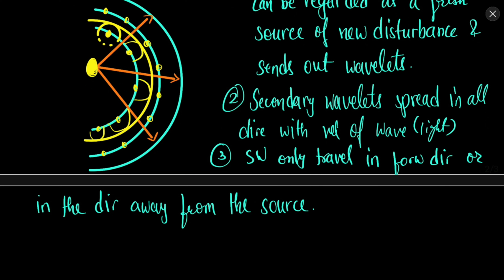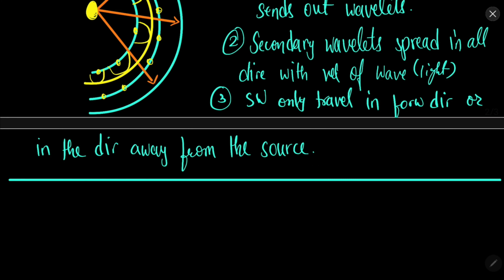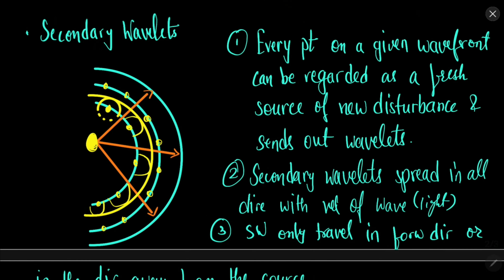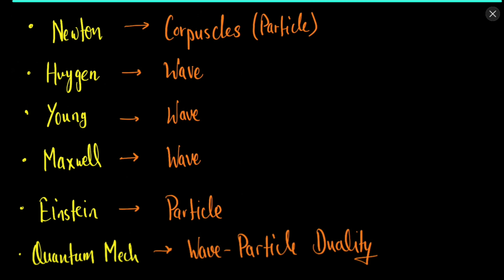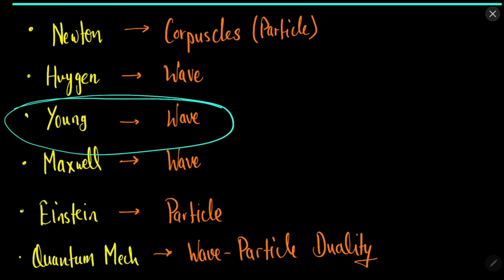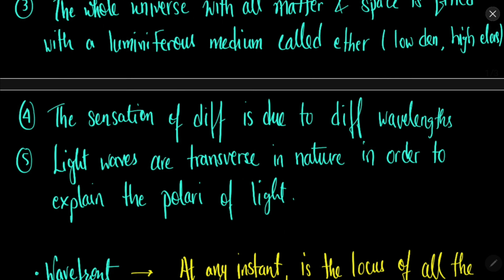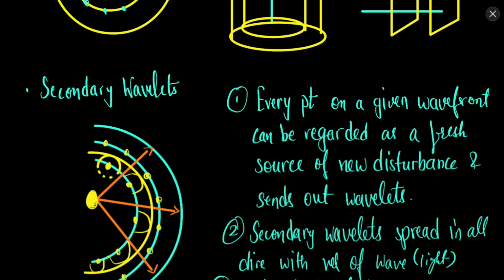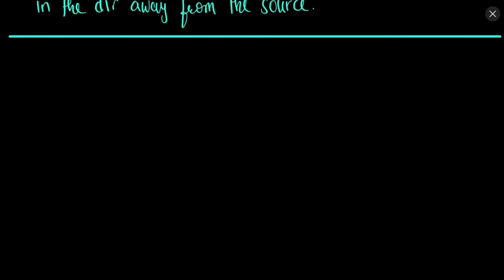On the basis of this theory, Huygen was able to explain reflection, refraction, interference, diffraction, etc. We will now move on to Young's double slit experiment, which quite firmly established the wave theory of light given by Huygen. First let us understand the meaning of interference, and then we will move on to Young's double slit experiment.